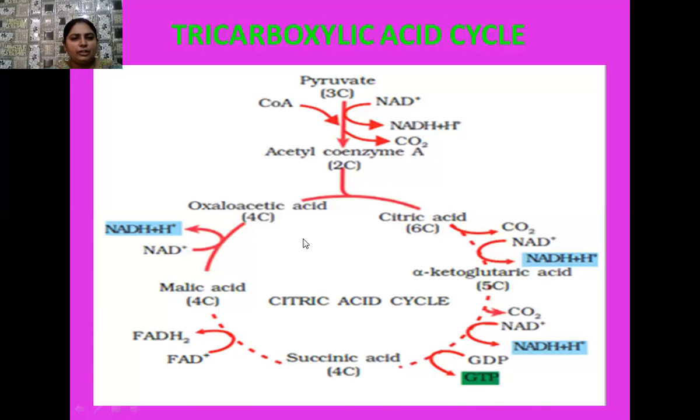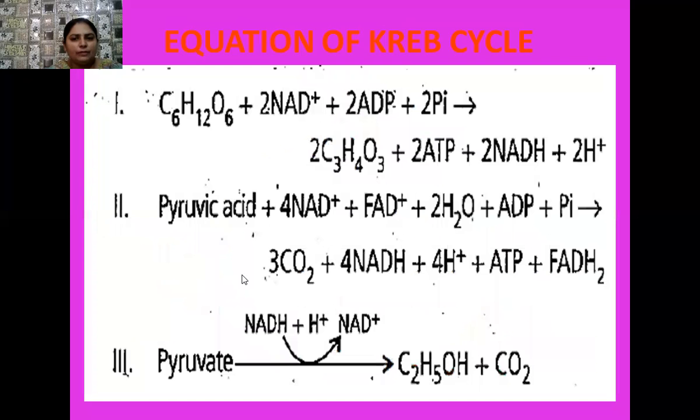As there are four molecules of NADH2, we have to use this second equation. This is the complete equation for the Krebs cycle. Two molecules of pyruvic acid enter the cycle, with 4 NAD+, 1 molecule of FAD+, and two molecules of water along with ADP and inorganic phosphate. It gives 3 molecules of carbon dioxide, 4 molecules of NADH, 4 protons, then ATP and FADH2.